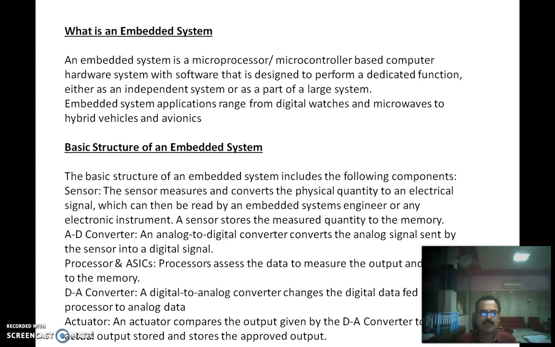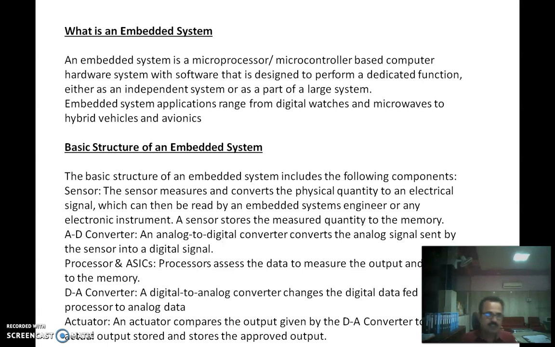As far as applications of embedded systems are concerned, they range from digital watches to microwaves to hybrid vehicles to avionics to the automobile industry. Everywhere you will find applications of embedded systems, and that's why I usually tell that electronics and telecommunication is the only branch which gives you flexibility to build a career in robotics, microwaves, automotive electronics, avionics, space technology, pure electronics, and telecommunication. Everywhere you can make a career.